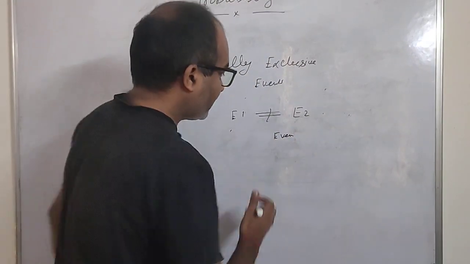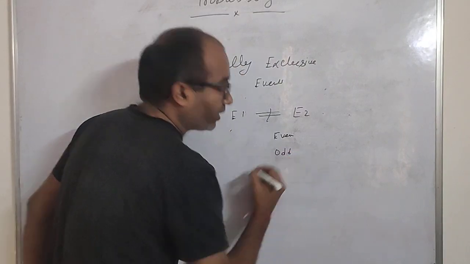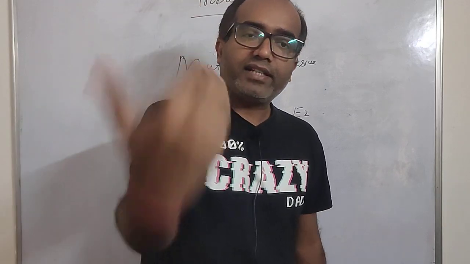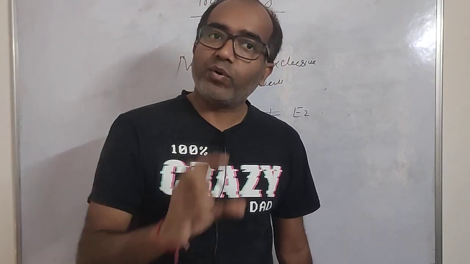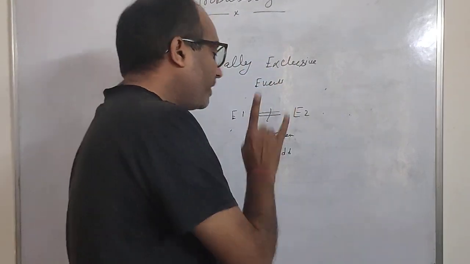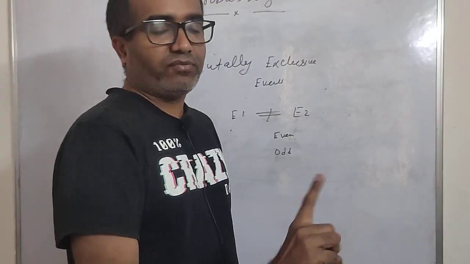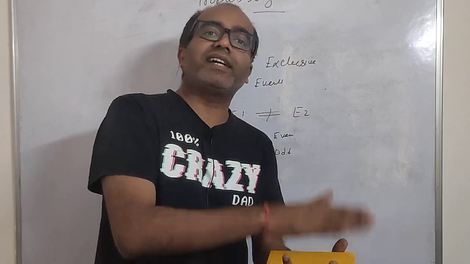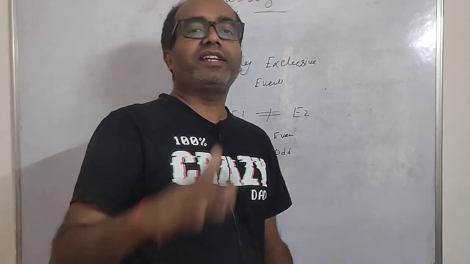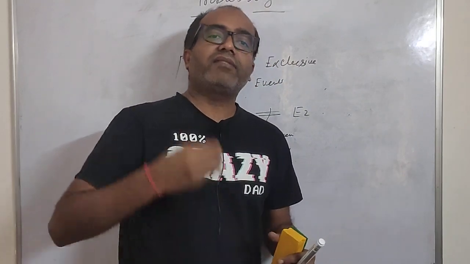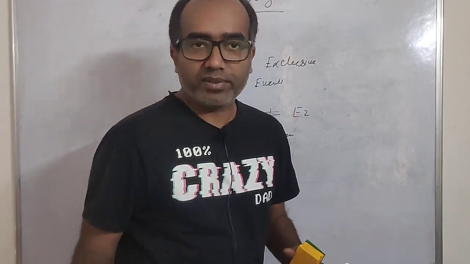The second event is that on throwing a die, I should be able to get an odd number. When I throw a die, either I will get an even number or I will get an odd number. Both things are not possible together. If I am getting an even number, then I am not getting an odd number.